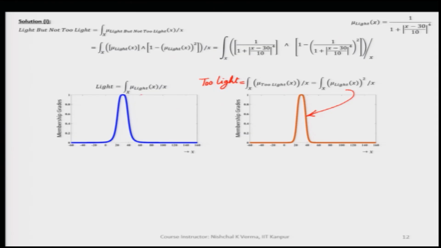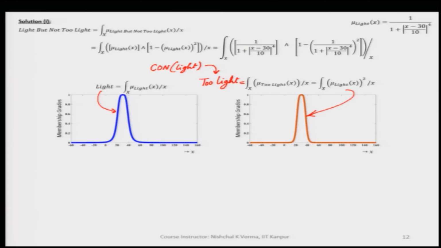The fuzzy set for light is already there, and here we are concentrating the light fuzzy set to get the too light, which you can now very easily understand.